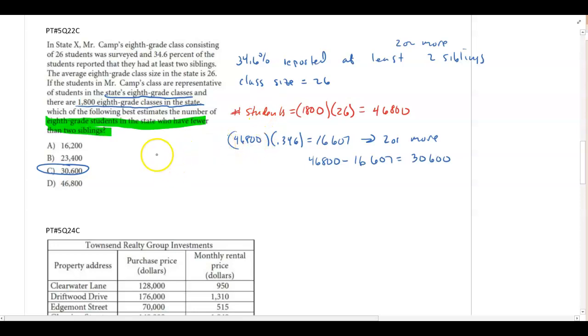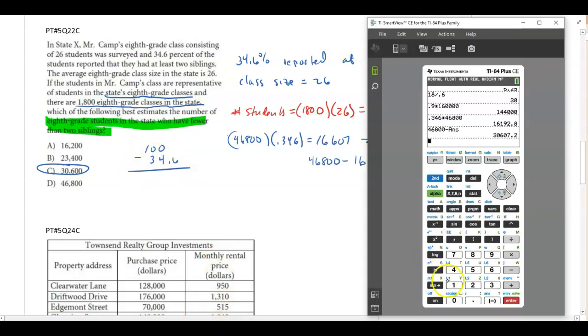Now here's what I do. I said if 34.6% have 2 or more, what percent has less than 2? Well, 100 minus 34.6 would give me 65.4.